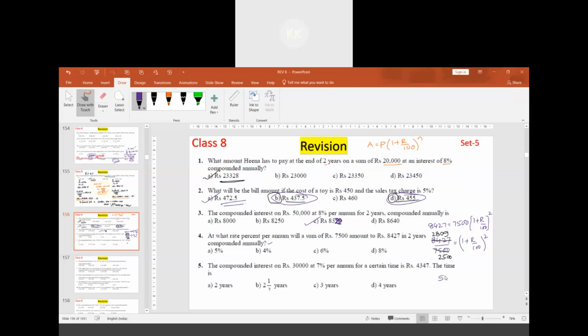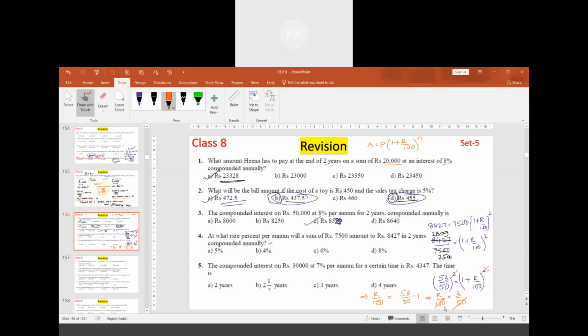This can be written as (53 upon 50) whole square, which is equal to (1 plus r by 100) to the power 2. Now the powers can be cancelled, since both are squared. I can take the square root on both sides. Then r by 100 will be equal to 53 by 50 minus 1. Let's simplify this. r by 100 will be equal to 3 by 50.